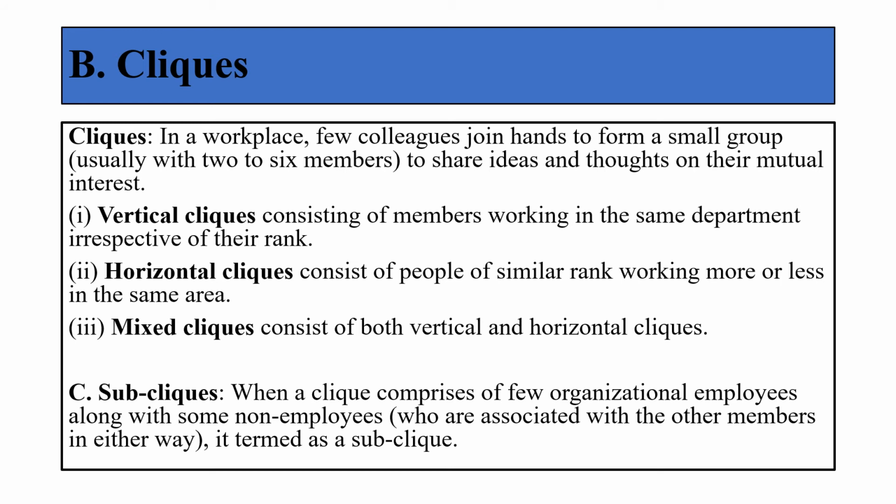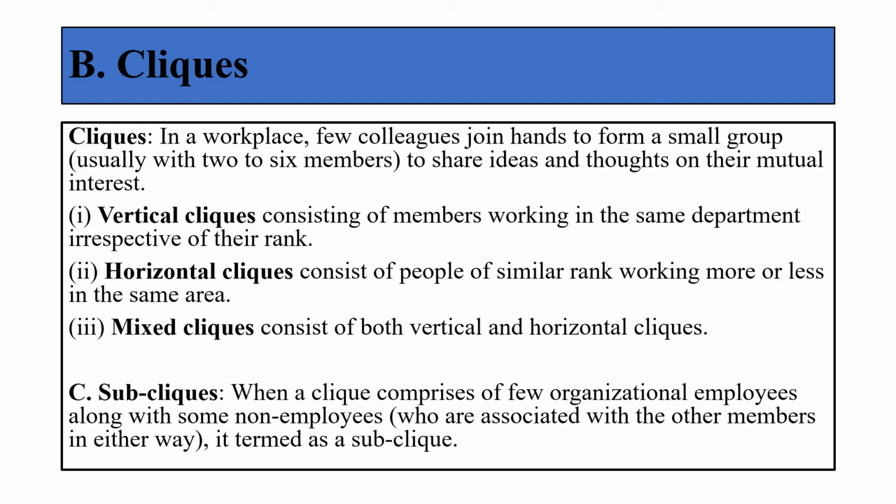Now what do you mean by vertical? Vertical is like how the rank flows. When a supervisor and a subordinate form their own informal group because of common interest, it will come under vertical cliques. Now what do you mean by horizontal cliques? Horizontal cliques are those groups where they have similar interest with a similar ranking.